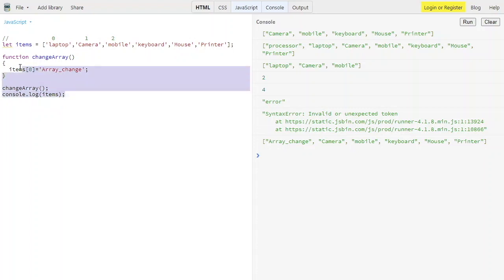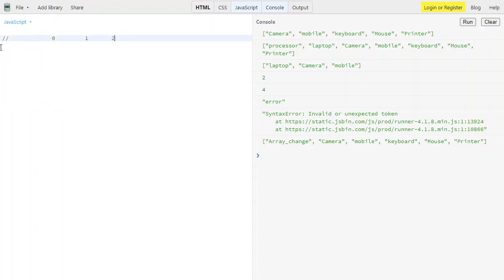Then we have one new family of array, which is the nested array. So let me show you. A nested array is nothing but an array inside another array.